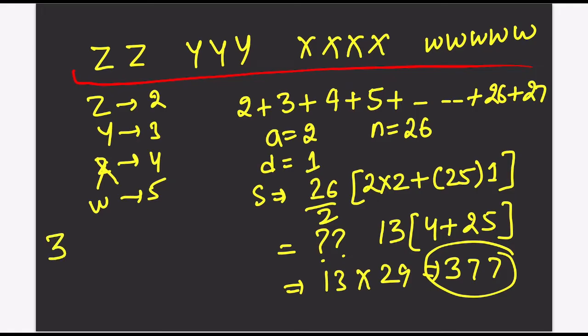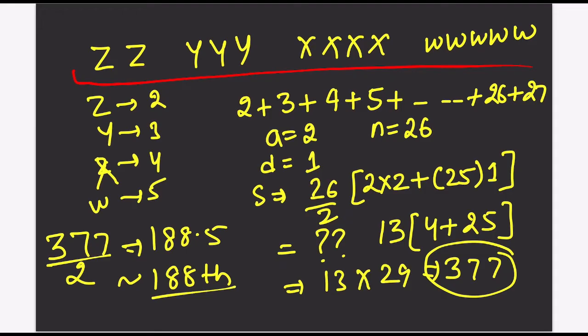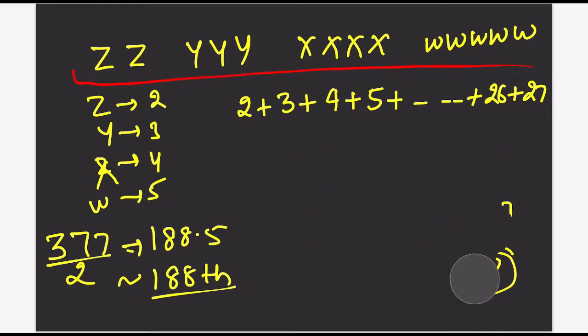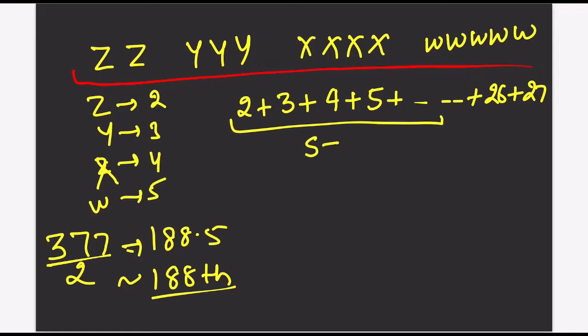Now 377 is the total number of elements in this series. If I divide 377 by 2, it is going to give me the middle term of the series. It comes out to be 188.5, or I would say the 188th term. If I am able to find that, then I will get the answer. So to find the 188th term in this series, what are you trying to find? You are trying to find n, how many numbers there are when the sum of the series is 188.